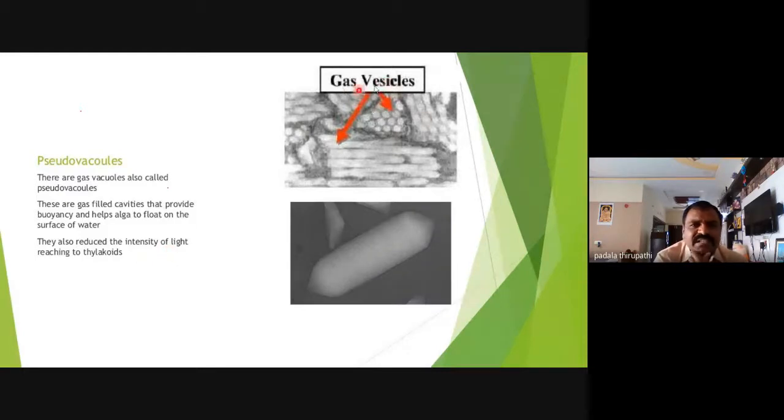The main functions of the gas vacuole are, number one, to provide buoyancy for free floating on the surface of the water, and the second, to reduce the intensity of light reaching the thylakoid. These are the two functions related to the gas vacuole. Gas vacuoles can also be called pseudovacuoles. Then we will move to the next slide.